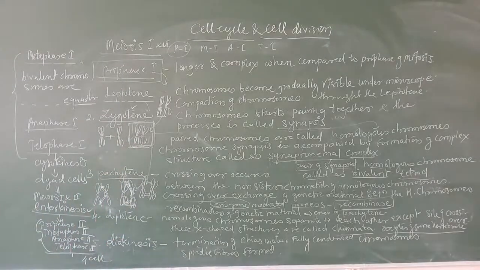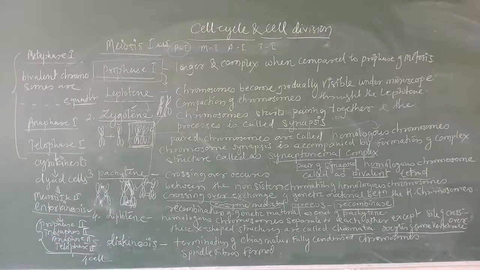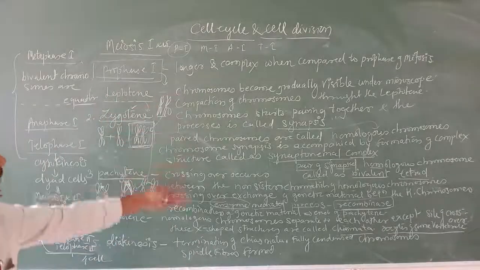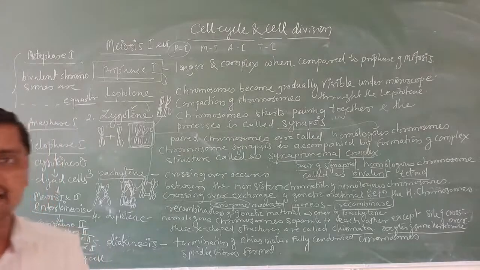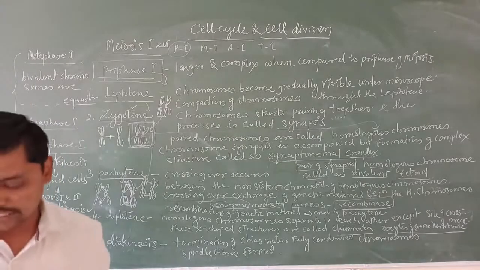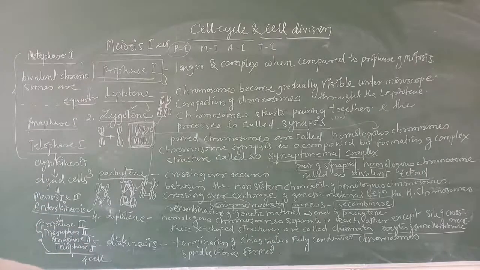This is very important. If a 5 marks question is asked, you have to write all of this. Today you go through the book and write down the notes. It is easy. It should be written in the same way as mitosis. But you are going to mention here bivalent chromosomes.